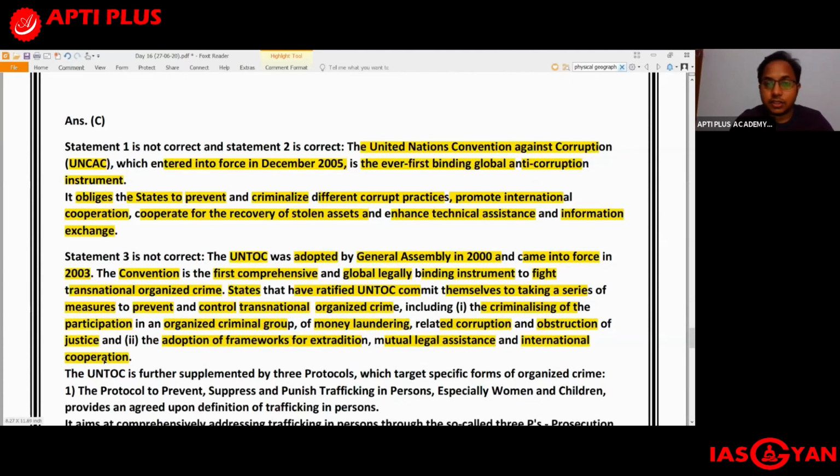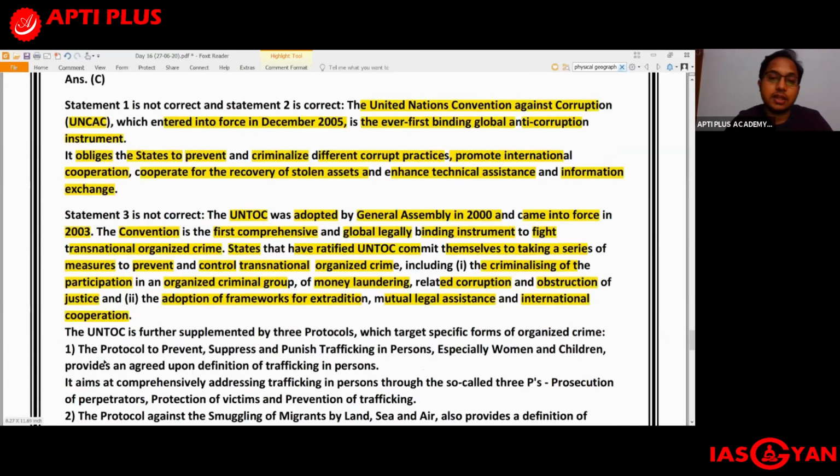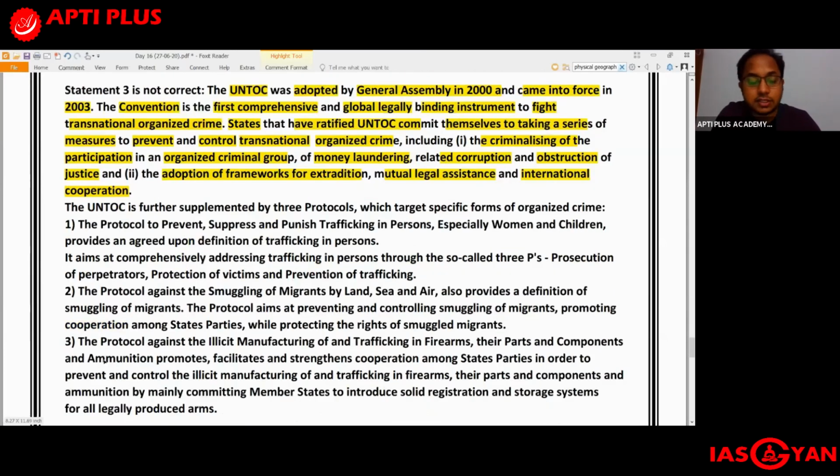States which have ratified this UNTOC commit themselves to taking a series of measures to prevent and control transnational organized crime. What kind of measures? For example, criminalizing participation in an organized criminal group. Similarly, money laundering, corruption, obstruction of justice: the member states have to criminalize all of these activities. Similarly, the adoption of a framework for extradition, mutual legal assistance, and international cooperation are also some of the measures which need to be taken by the member states.